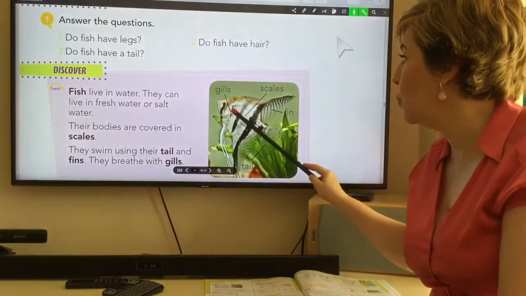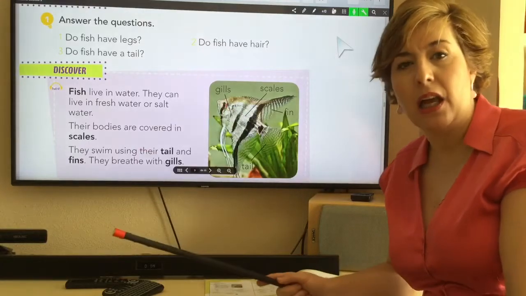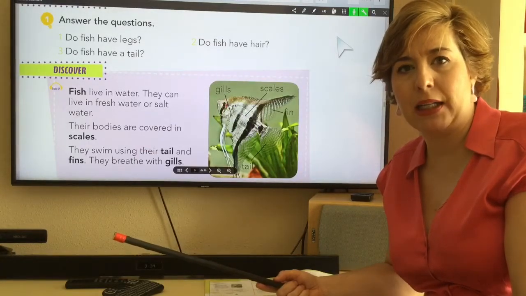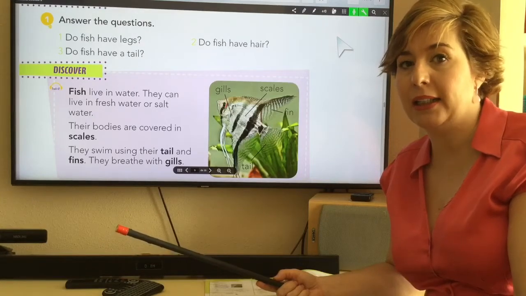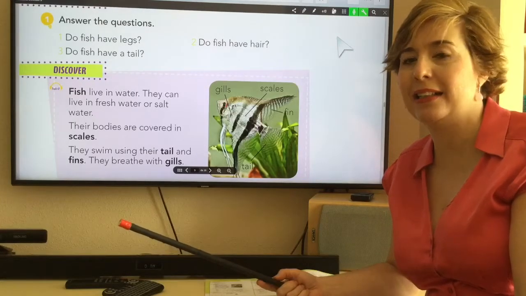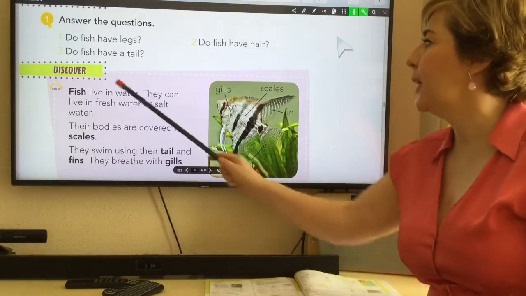They breathe with gills. They breathe with gills. How do we say gills in Spanish? That's a difficult word. It's branquias. Branquias. In English it's easier. It's gills. Okay? Listen and repeat.